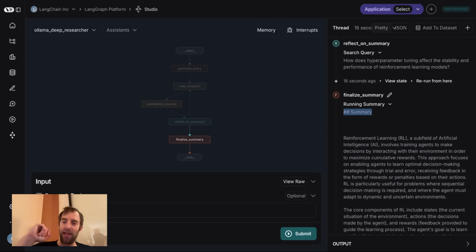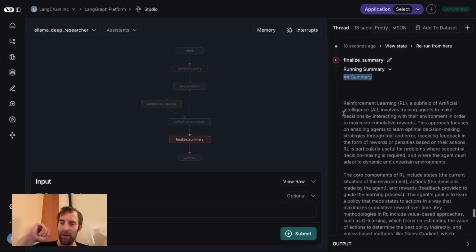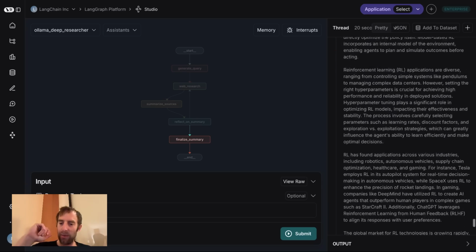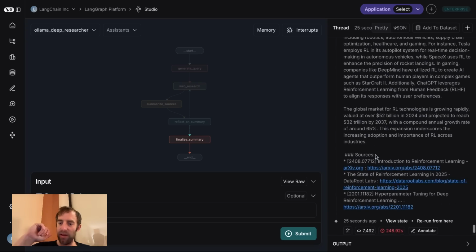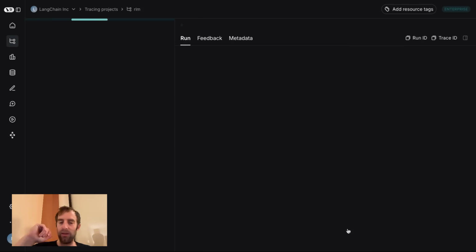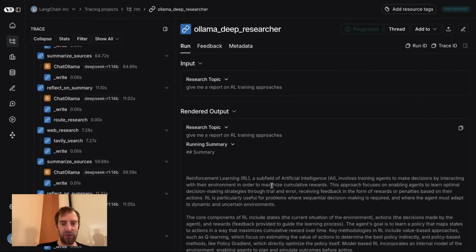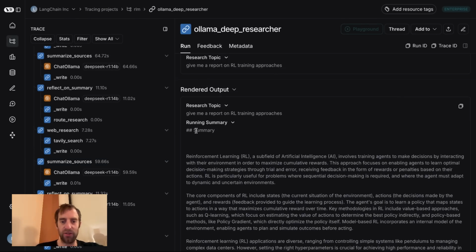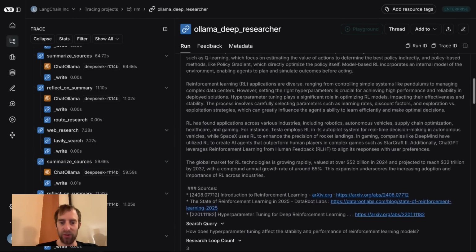So my assistant will add this little summary thing to the top, and we have our nice written summary here, and it'll add the sources. And we can go ahead and look at that in LangSmith as well. We can see everything it did. We can look at the final summary, which is actually right here. So here's the summary, and there's our sources.